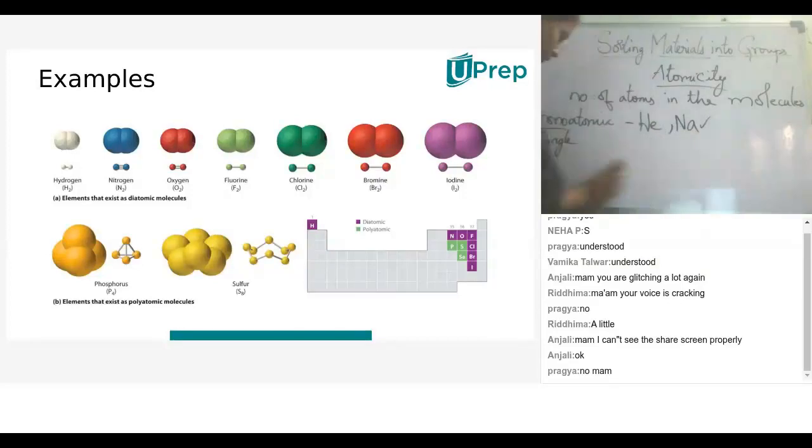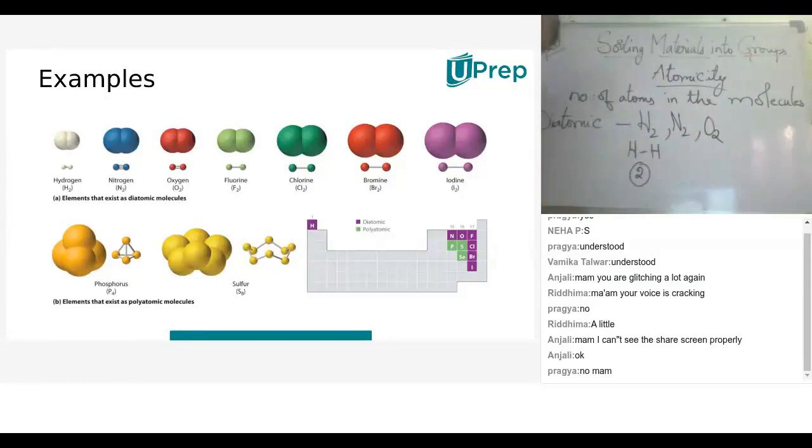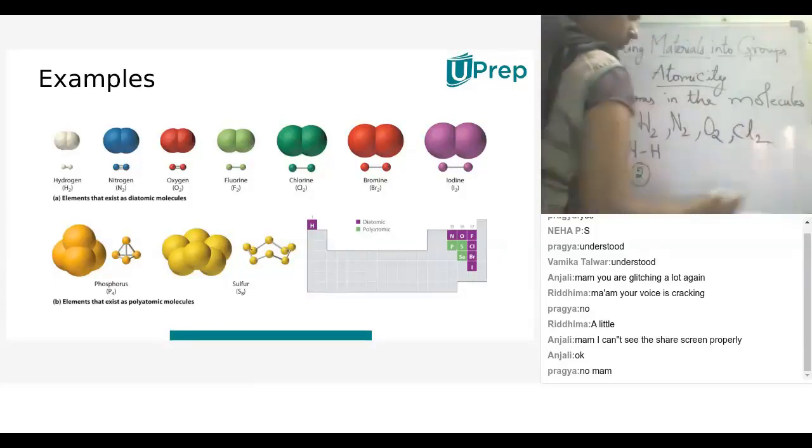When it comes to diatomic, they are always in a combined form, like two atoms. How many hydrogens? Two hydrogens. How many atoms? Two atoms. So the atomicity is 2. They are always in the form of H2 in the atmosphere. The nitrogen also. Ma'am, there could also be H2O. That is different. Let me go slowly. Just understand.